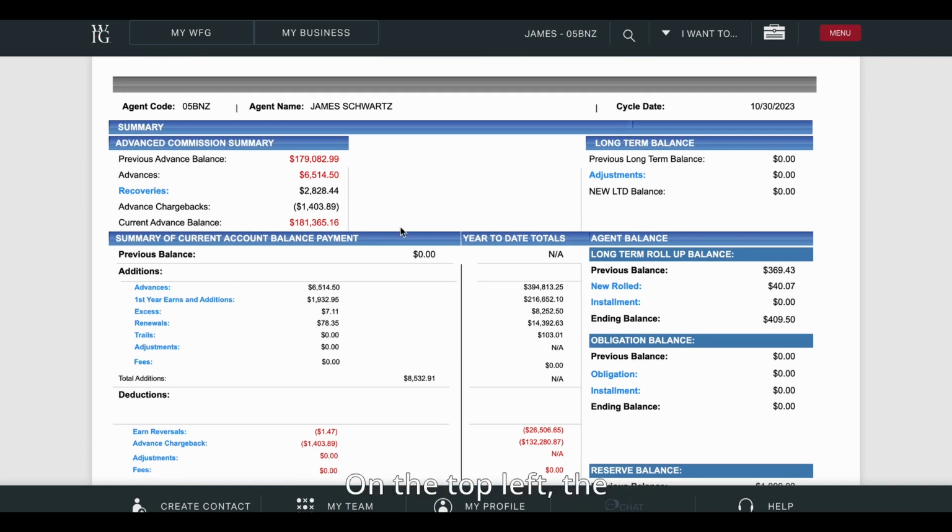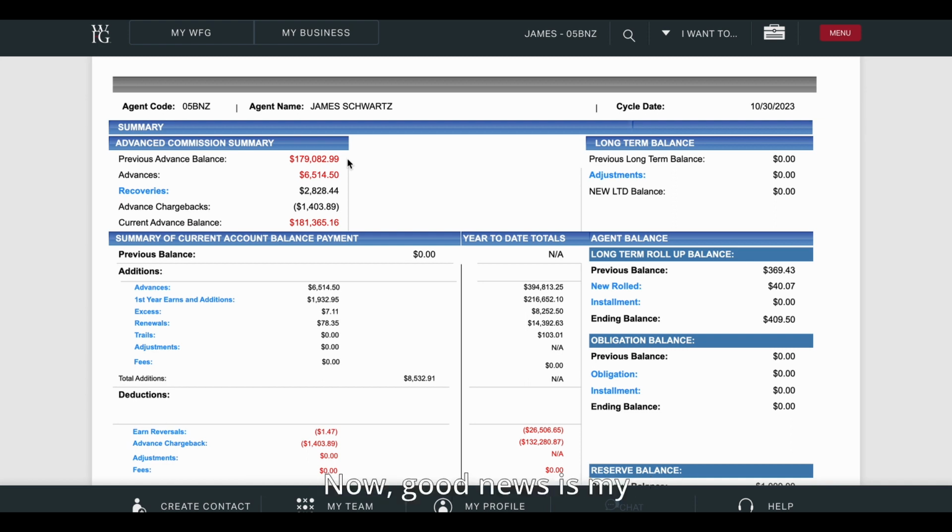On the top left, the previous advanced balance. So I have $179,000 in previous advanced balance. What that is, that's people who have gotten life insurance with me, right? And I've been advanced a commission. So right now, that $179,000 is what I have been advanced. So if God forbid everyone else decides to quit, I would owe WFG, who's our back office of Paymaster, about $180,000.